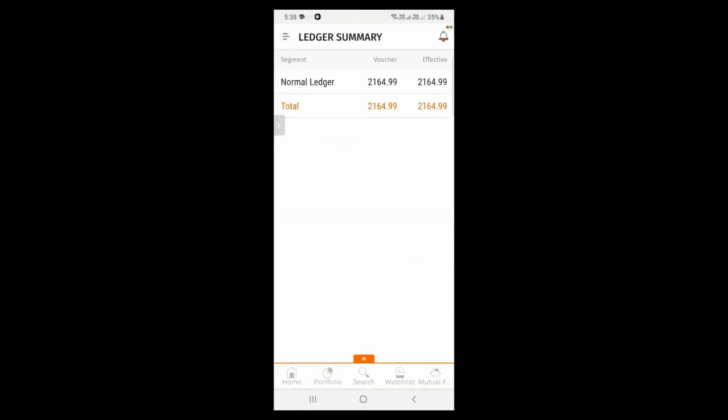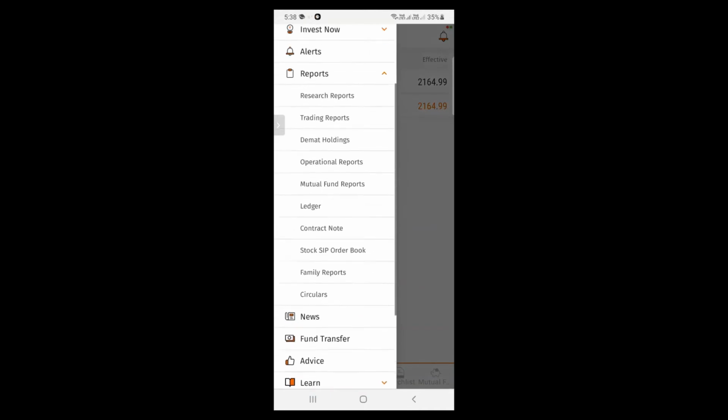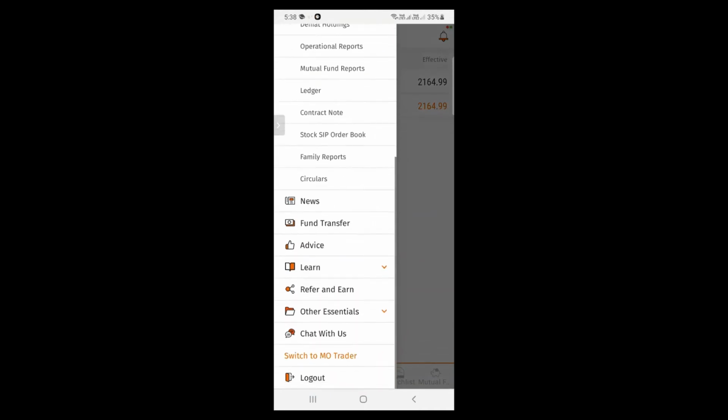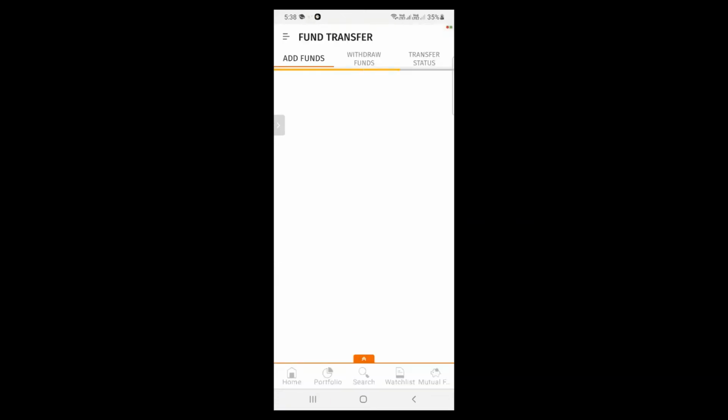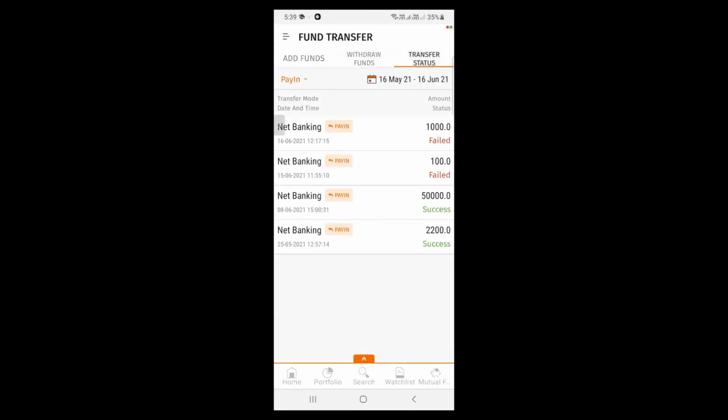Further, I'll cover fund transfer. So in fund transfer, in the menu, just below news, you can see fund transfer. Click here on fund transfer. In this page, you will be able to see 3 windows. First is add funds, second is withdraw, and third is to check your transfer status.